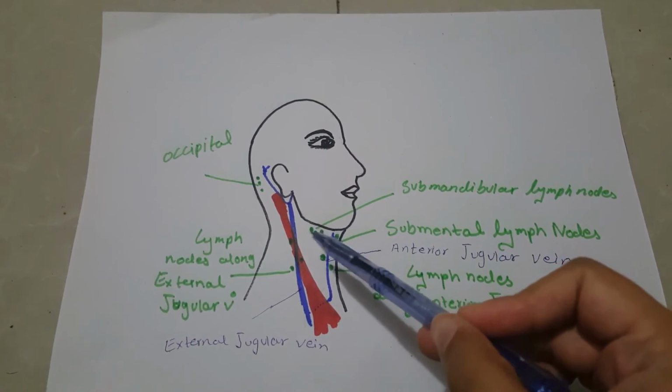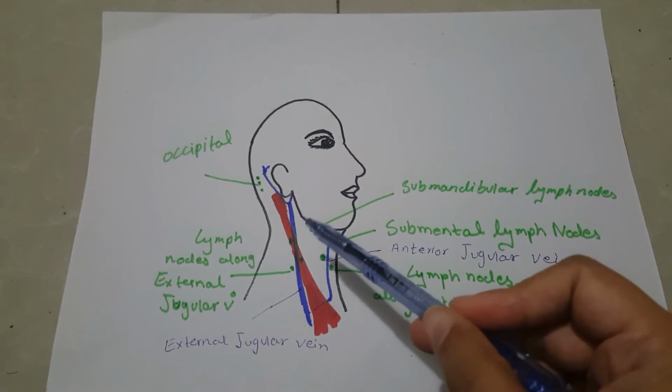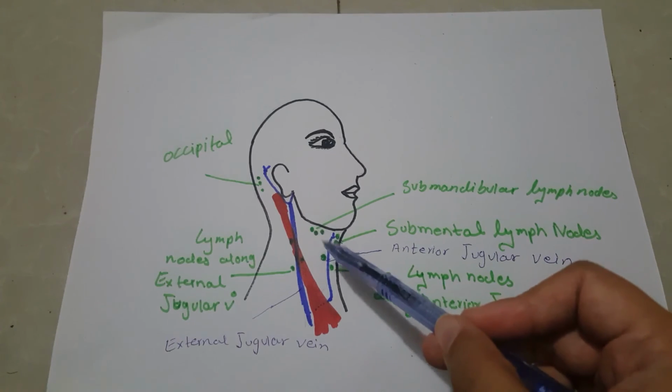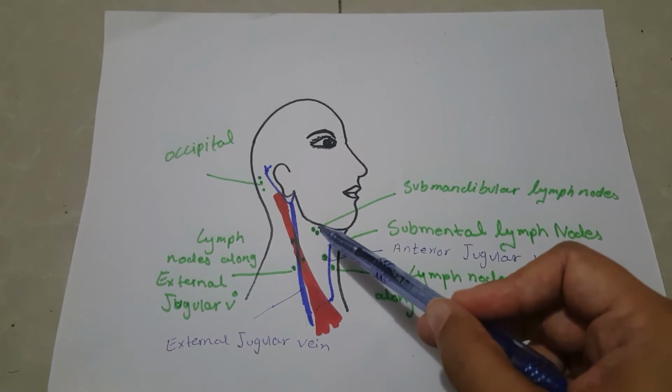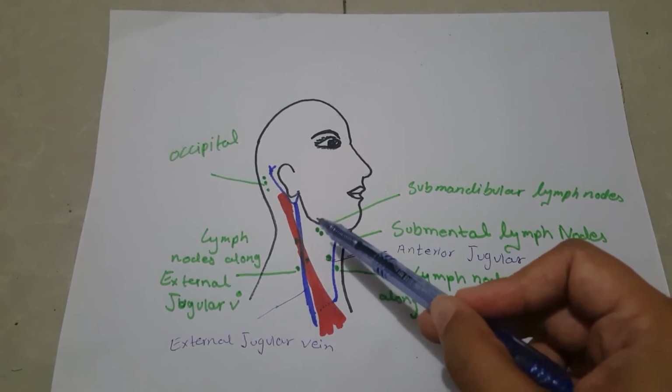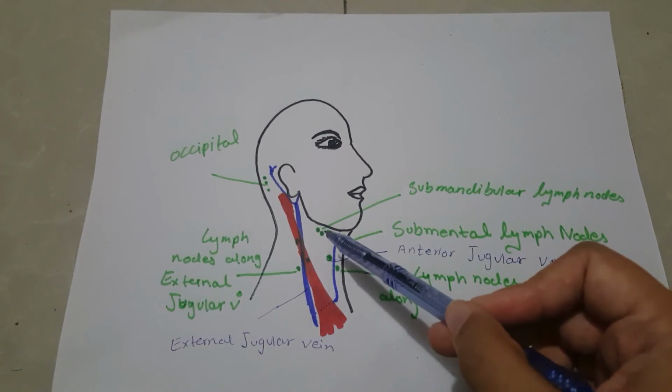Lymph nodes can also be found in the submandibular triangle or digastric triangle, and these lymph nodes are present below the deep cervical fascia on the surface of the submandibular salivary gland.